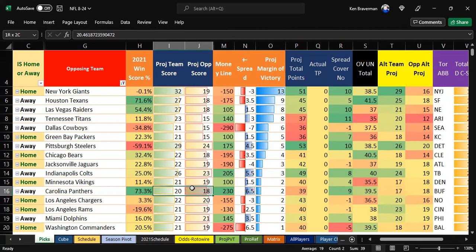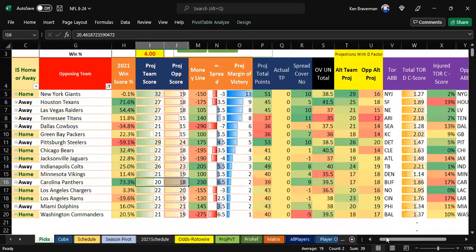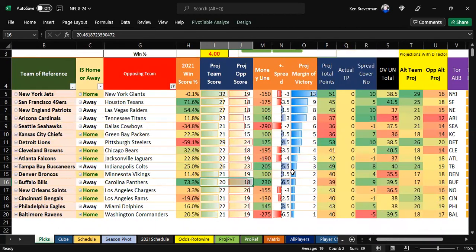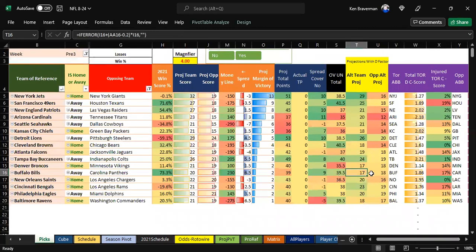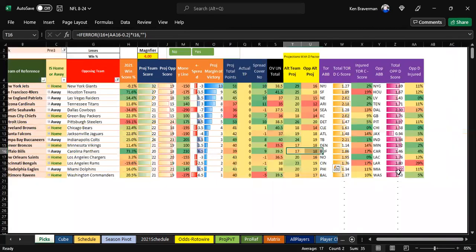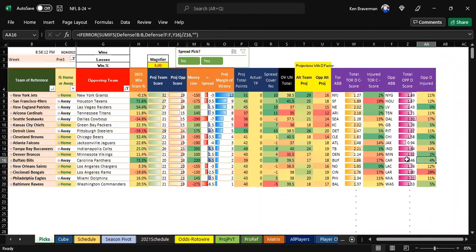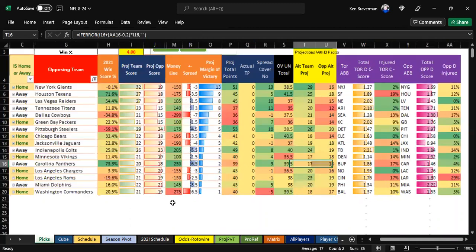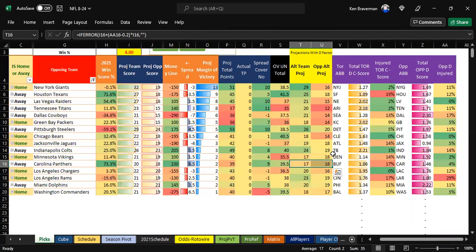Here, like this one, 20-18 is what the initial score is for Buffalo at Carolina. Yet the alternate is 17-18, meaning Carolina's defense is apparently healthy and was a little better last year. So we're using last year's defensive stats here. Of course, there has been no season yet this year. So this is based on last year that apparently Carolina's defense is a little bit better than you'd think, and it could push them over the edge to even beat Buffalo in this game based on who's playing.